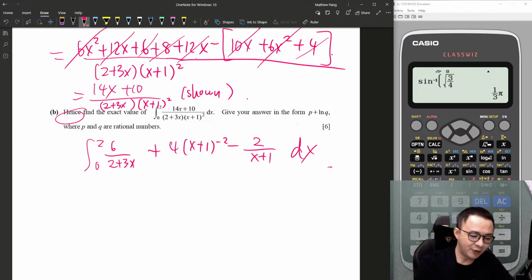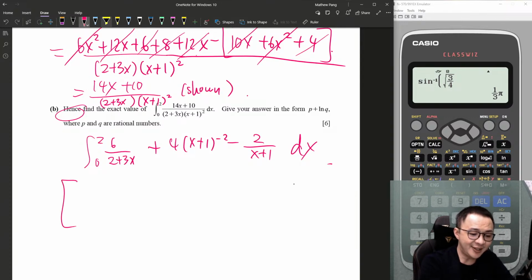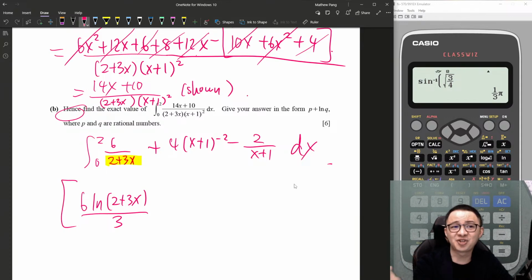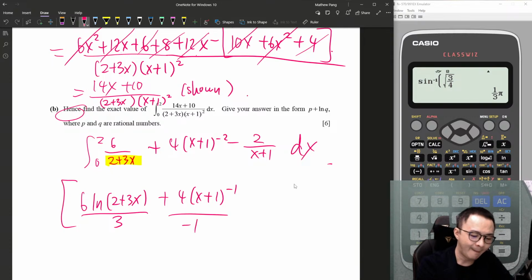Okay, so what I want to do right now is, whenever I see the denominator is x to the power 1, I know this is ln. So therefore this one should be 6 ln of 2 plus 3x divided by 3. Because you differentiate inside the bracket, you differentiate 2 plus 3x, you get 3, then remember to divide it. This one is x plus 1 to the negative 2, so it's basically 4 times x plus 1 to the negative 1 divided by negative 1. So yeah, this one becomes negative 4, isn't it? So I just write minus 4 here. So this one is another 2 ln of x plus 1 divided by 1. I will just ignore it.